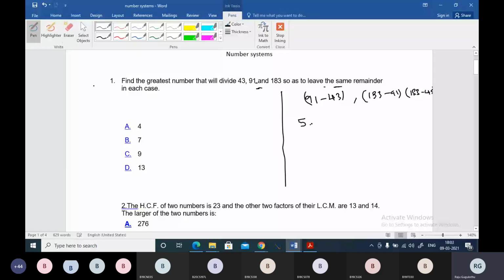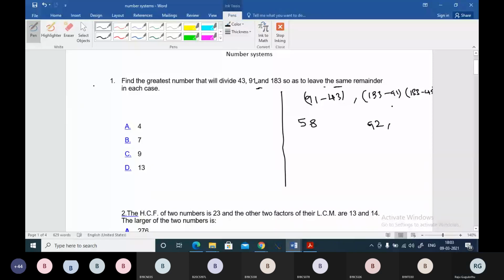58, this is 183, so 92 we have, and here 183 minus 43 is 140 we have. Now you find the HCF for 92, 140 and 58, then you will have the answer.